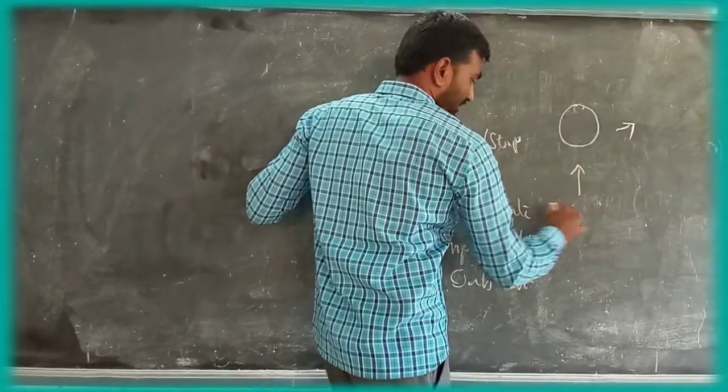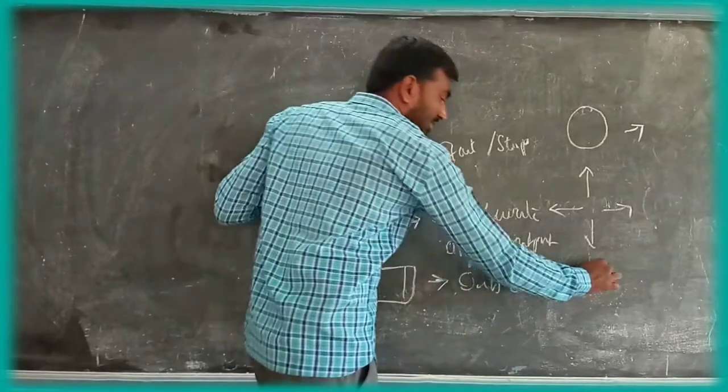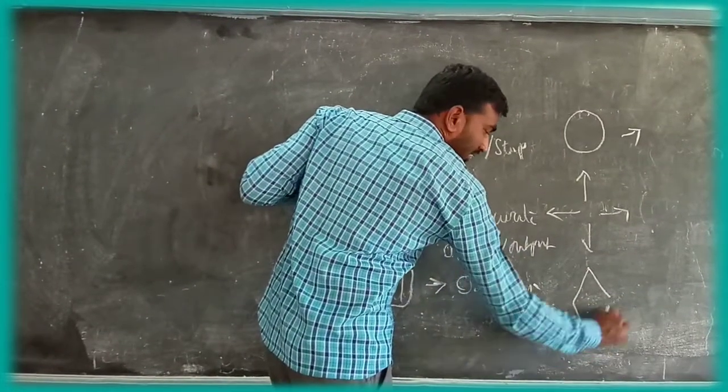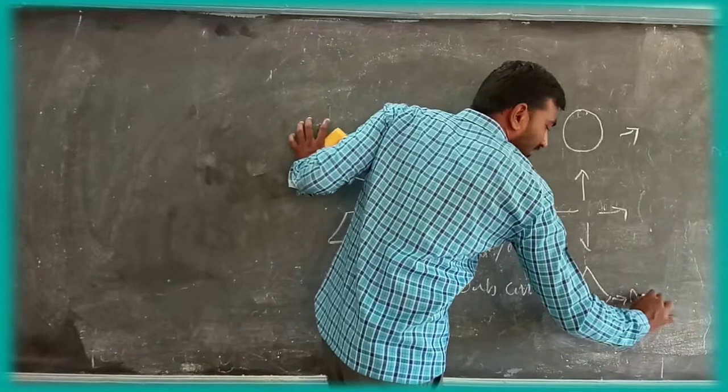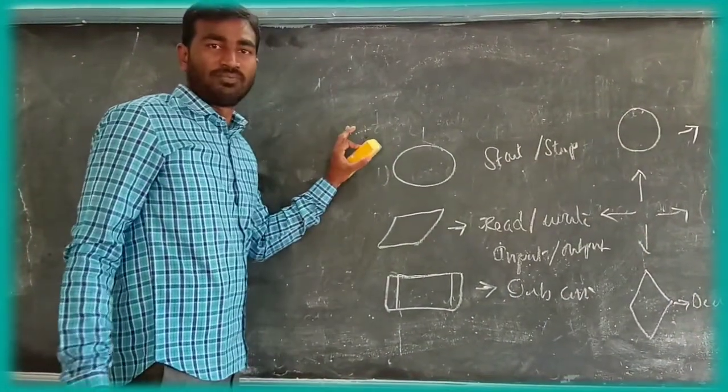This is the flow control, and this is the decision making symbol. These are flow symbols.